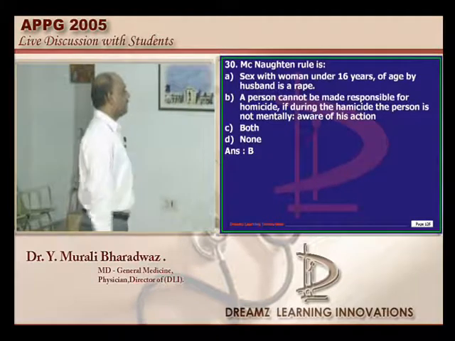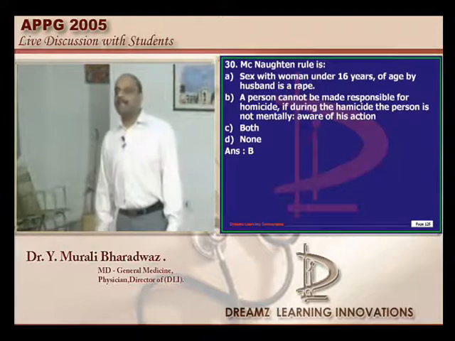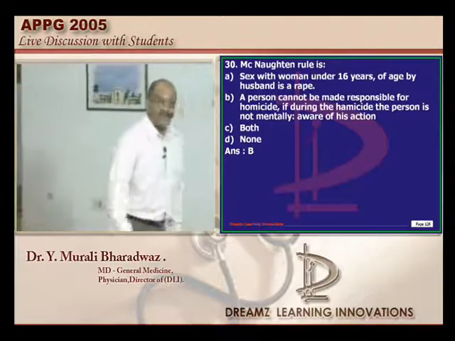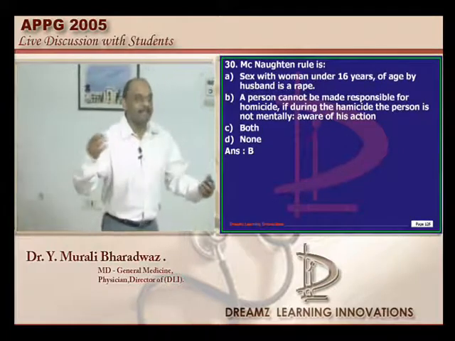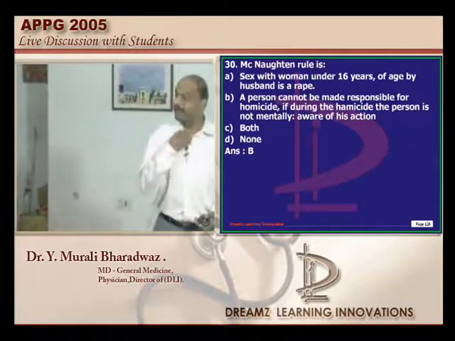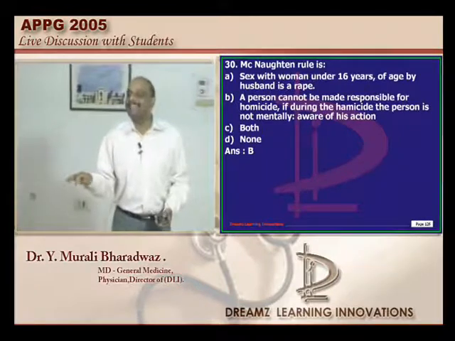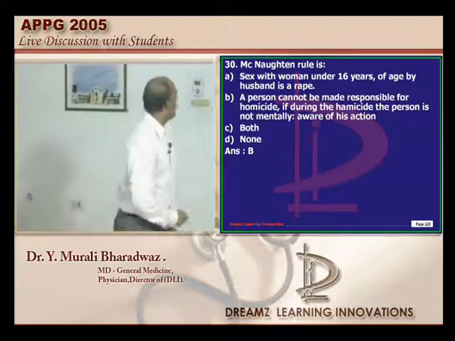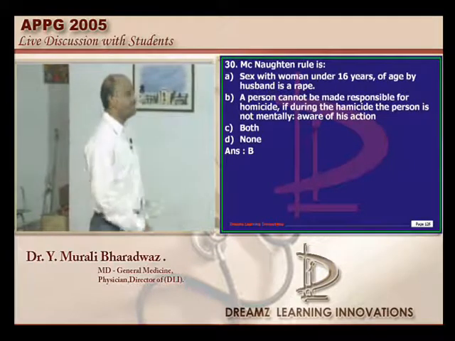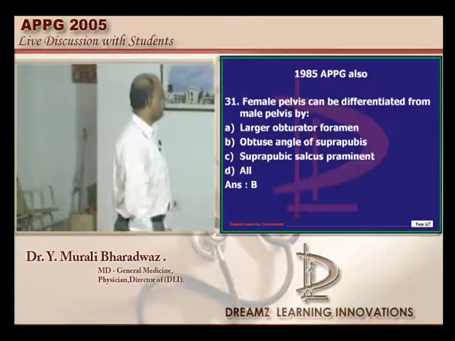So let's go to the next question. What is McNaughton rule? If I am thinking that this time I am not going to get the seat, I cannot go and kill the fellow who is going to get the seat and plead that I was insane, thinking my roommate is going to get the seat. That is not McNaughton's rule. It says that a person cannot be held responsible for homicide if he can prove that he was not mentally intact during the act. That is what needs to be remembered.